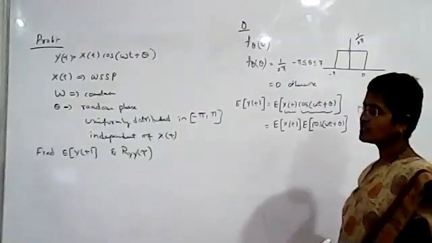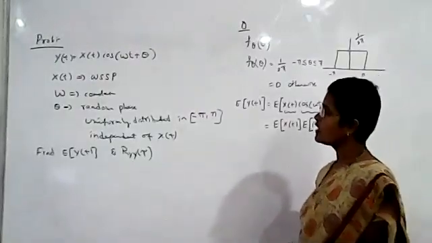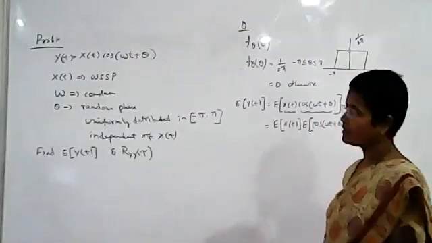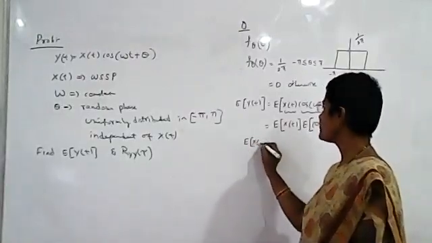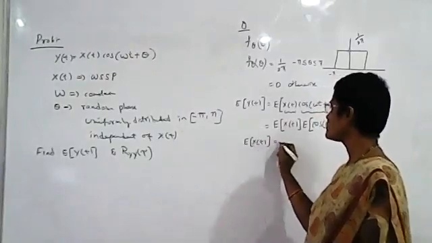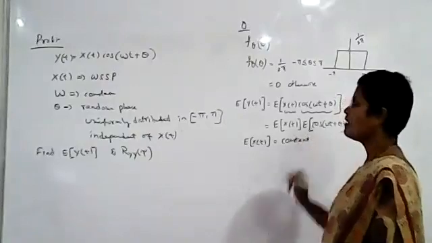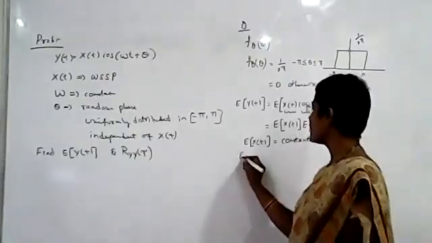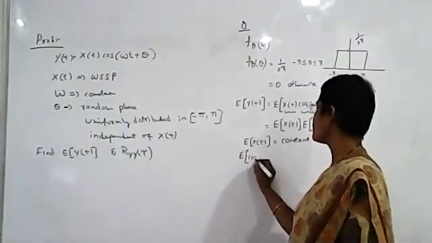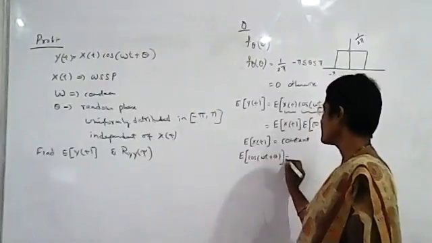And what is given about x of t? X of t is wide sense stationary. If x of t is wide sense stationary, the expected value of x of t will always be constant. Now we have to find the expected value of cos(omega t plus theta).